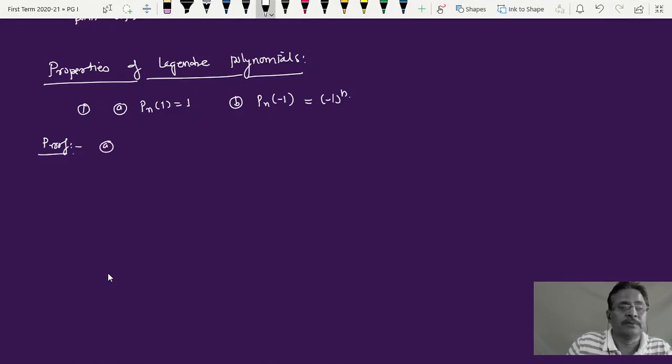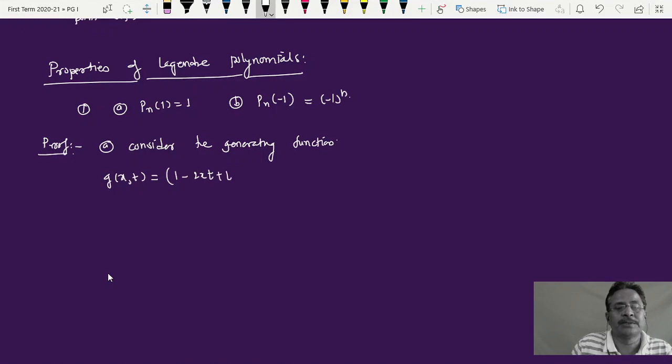First, consider the generating function. What is the generating function? We have written it earlier: g of x, t is equal to 1 minus twice xt plus t square, raised to minus half.